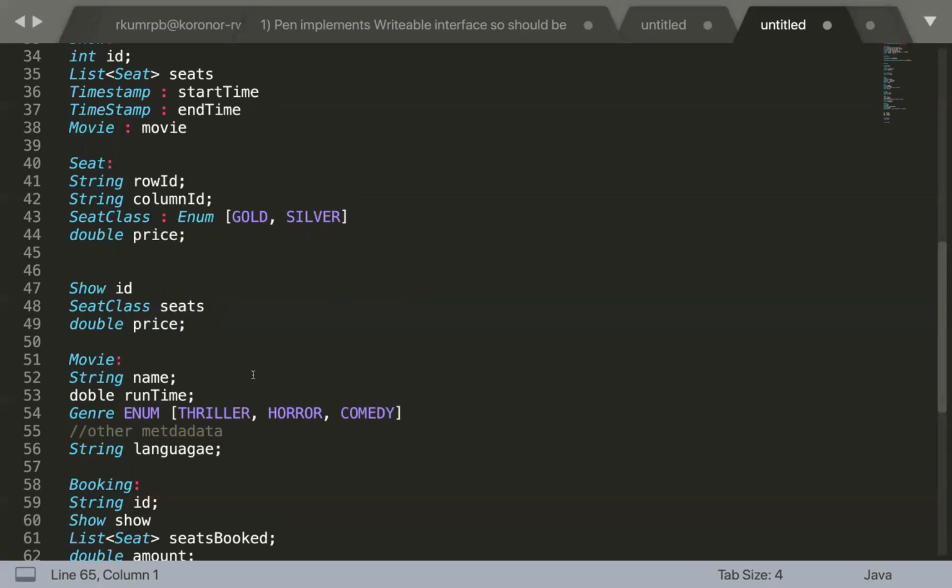Your system is going to have some configurations, and based upon that configuration, it needs to have some kind of a period. If the transaction is not completed, you will cancel that particular seat, or you will unblock that seat. Now, what you're trying to say is it should be movie specific, right?